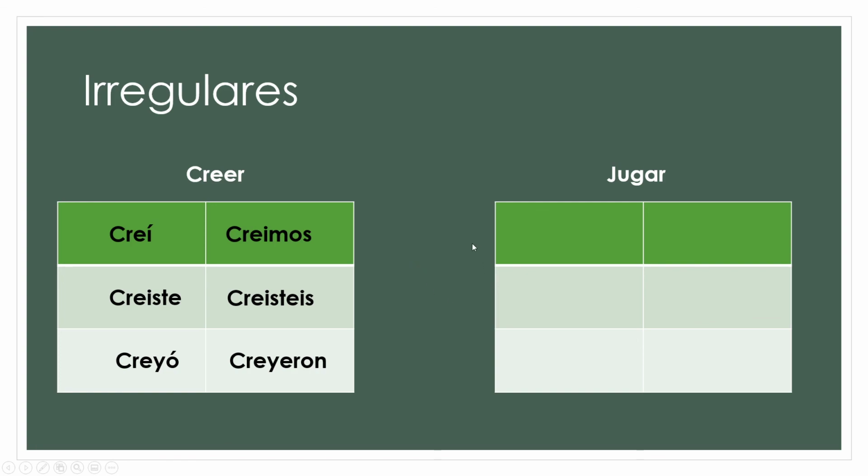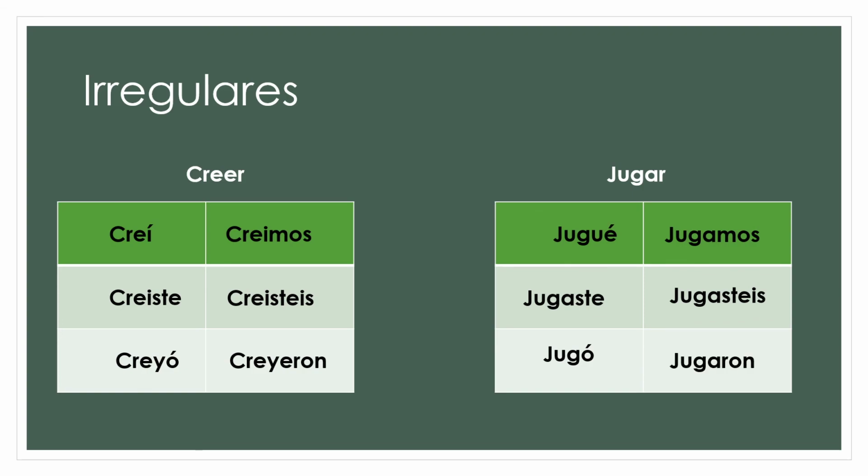All right, jugar. Jugar is irregular in yo because it's a GAR verb, like cargar, empezar, only in yo. It changes spelling so that we keep the sound pure like it is in the infinitive. We want the G sound, not the H sound, which an E would change the G sound to. So yo jugué, tú jugaste, ella usted jugó, nosotros jugamos, vosotros jugasteis, ellos ustedes jugaron.